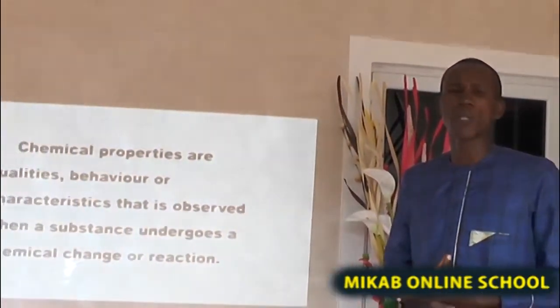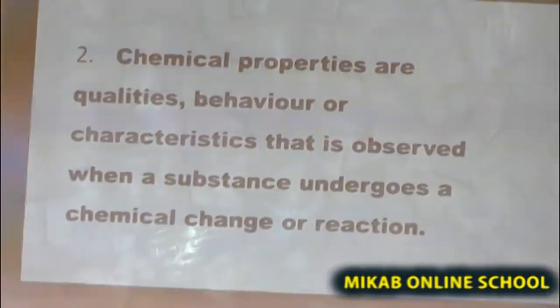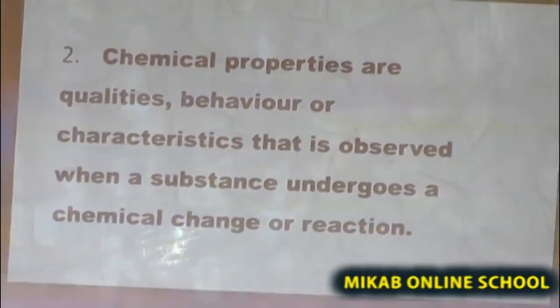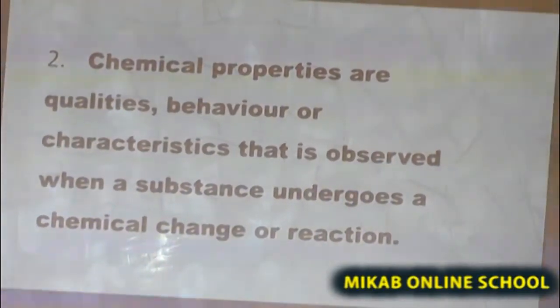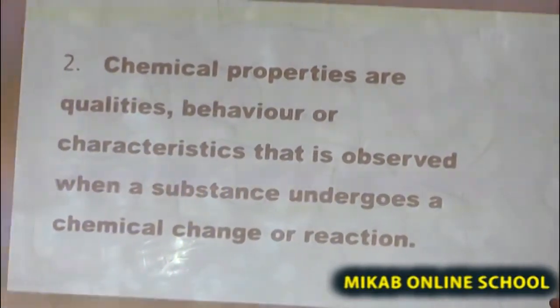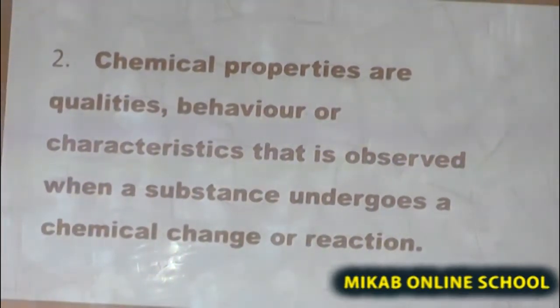Now, let us quickly look at the chemical properties of matter. Remember previously we said matter undergoes changes. Matter can change from one form to another. We said that matter can neither be created nor destroyed in ordinary chemical reactions, but matter can be transformed from one form to another.